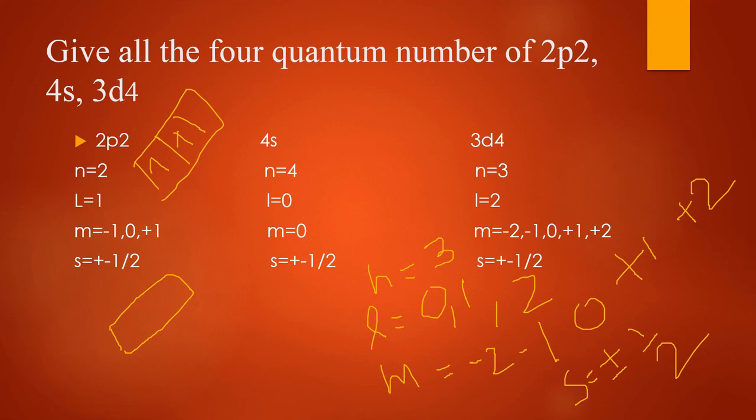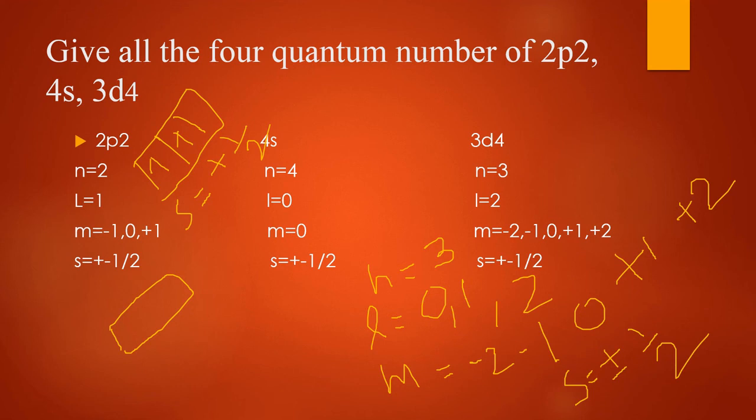So what will be the answer? s is equal to plus half. Always remember, not plus minus, only plus half. This is the value of s for the first electron. It is plus half, plus half, plus half, and the fourth electron has minus half, fifth electron has minus half, sixth electron has minus half.